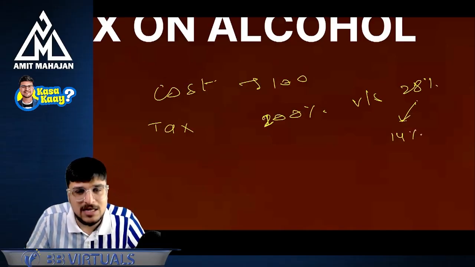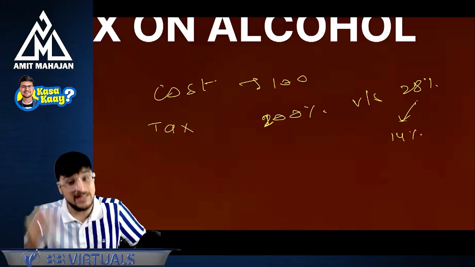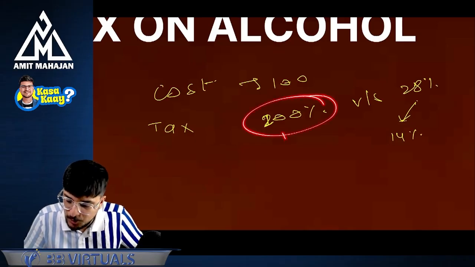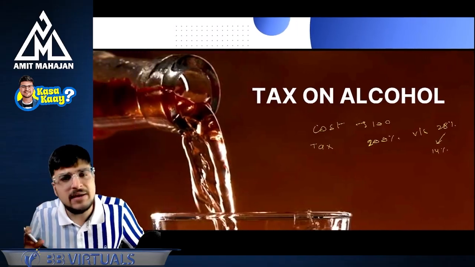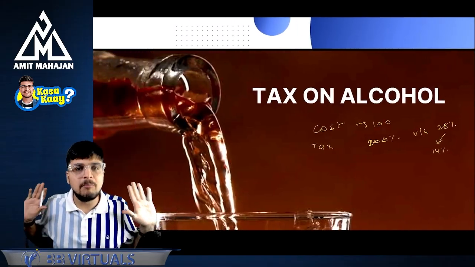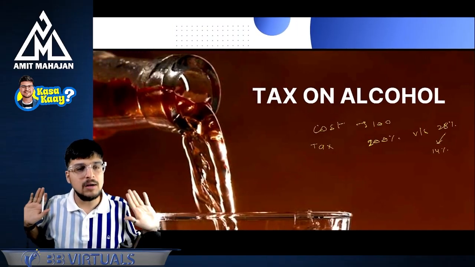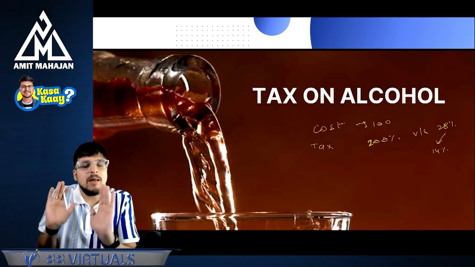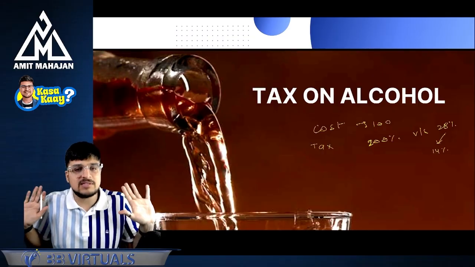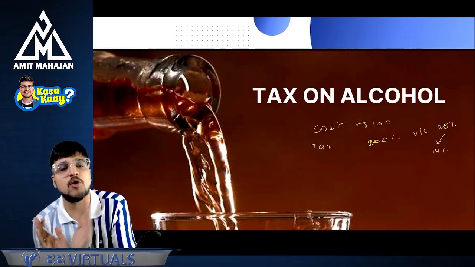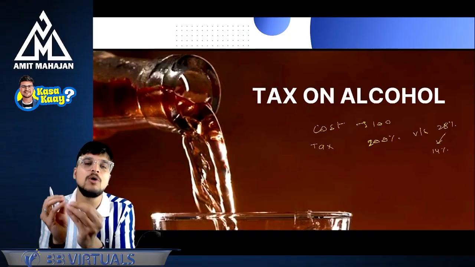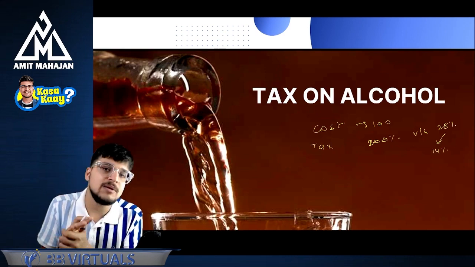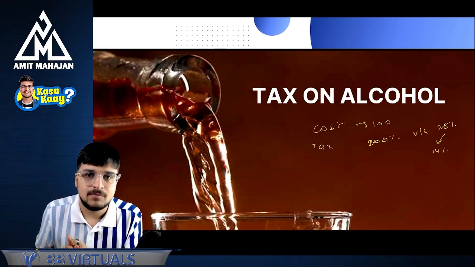Don't you think for the state government, this will be the biggest revenue hit, from 200% straight to 14%? That's why the government was very clear: I'm not going to leave my alcohol bottle, my beer, my whiskey bottle. I'm going to keep this alcohol, that taxation with us. We are not going to give it to anybody, and GST will not be charged on this.